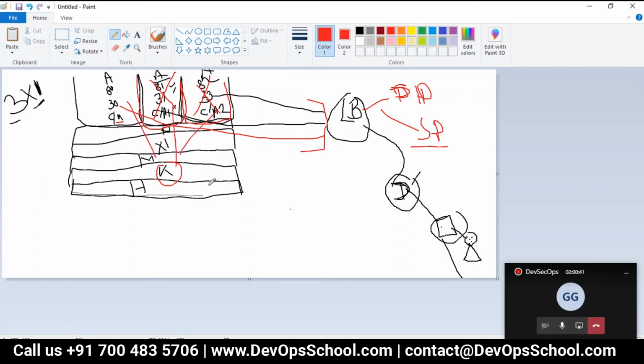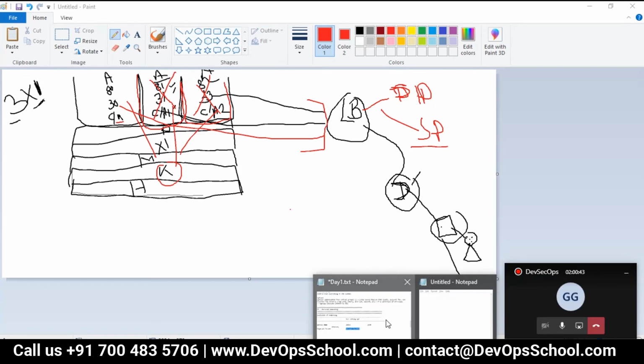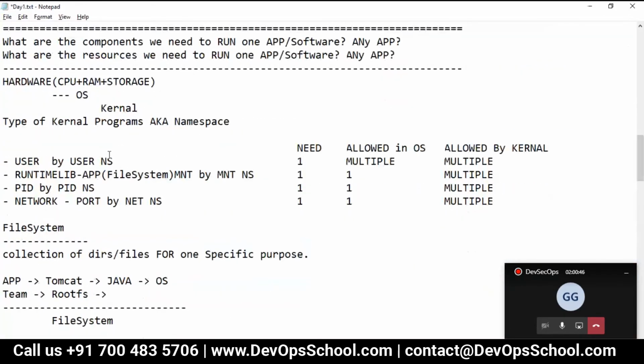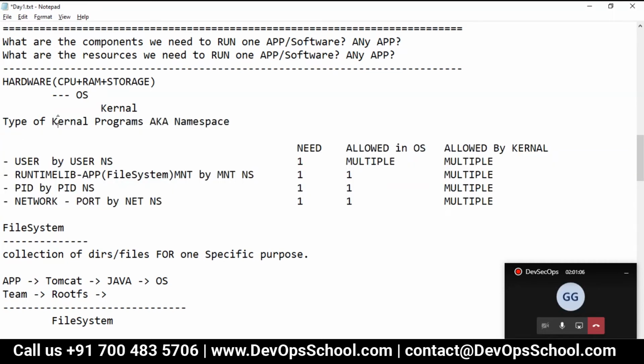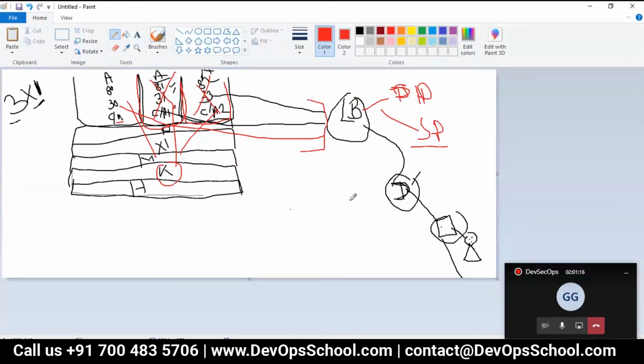So guys, where do you find the solution now? Any solution? Last 5 minutes, guys. Do you find any solution? Have multiple kernels? No, no, no. Why have multiple kernels? One kernel can create multiple users, multiple namespaces, multiple PIDs, multiple networks, right? But the OS is not allowing it.